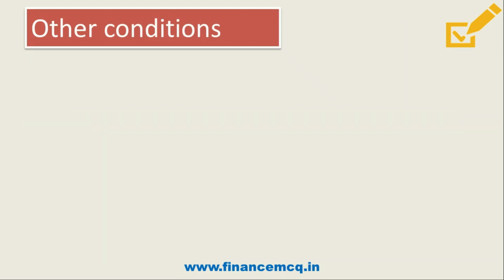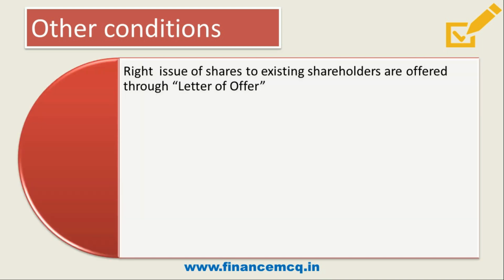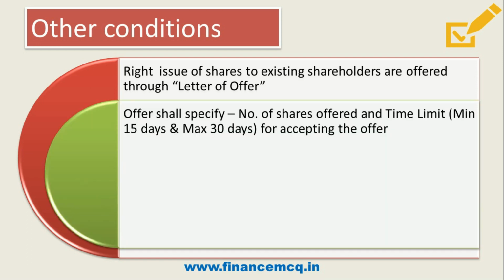Now friends, let us also discuss some of the other conditions which are laid down in Companies Act. First one is right shares to existing shareholders are offered through letter of offer. That is, if company wants to make a right issue, they can do so by issuing letter of offer to existing shareholders, and offer shall specify number of shares offered and time limit. That is, minimum 15 days is to be given and maximum 30 days is to be given for accepting the offers. So it is the time limit available with the equity shareholders to decide whether they want to accept it or what they want to do with the right issue.